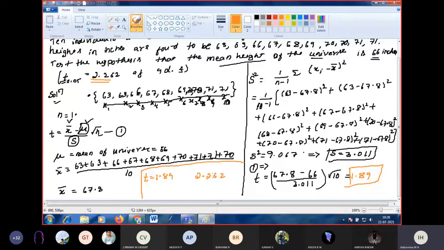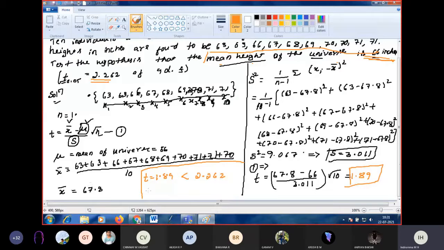Less than. Then the hypothesis is accepted or rejected? Accepted. What is our hypothesis? They are assuming, assumption is nothing but hypothesis. They assumed that the mean height of the universe is 66 inch. This is the assumption they made.